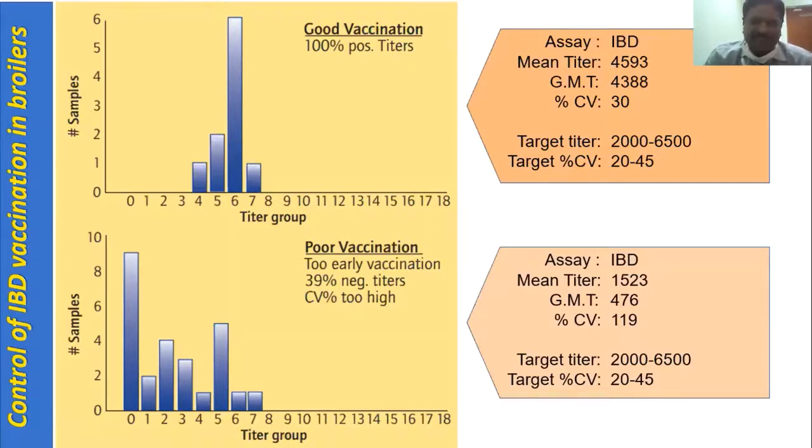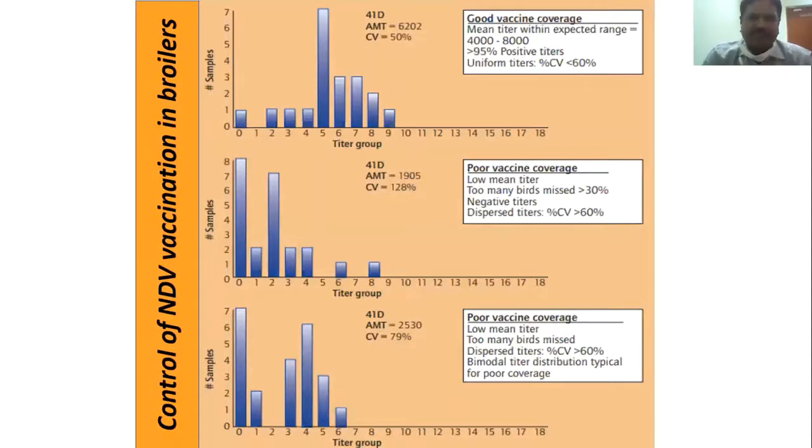In the lower one, it is poor vaccination. Then again here, this is a good vaccine coverage. When we give vaccination, how many birds are responding? Almost 99% are positive here, the CV percentage is less than 60%, and the titers are uniform.